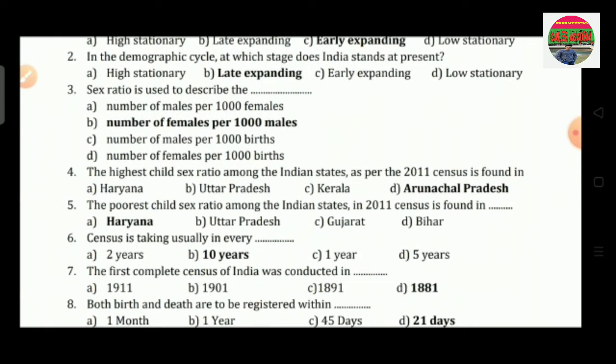Question number 3 is, sex ratio is used to describe the dash. Option A is number of males per thousand females, option B is number of females per thousand males, option C is number of males per thousand births, option D is number of females per thousand births. So the correct answer is option B, that is number of females per thousand males.